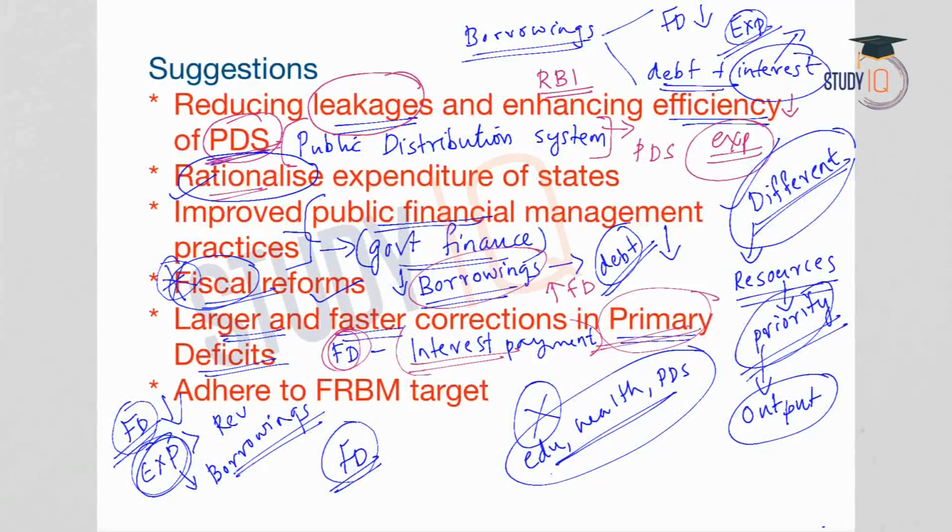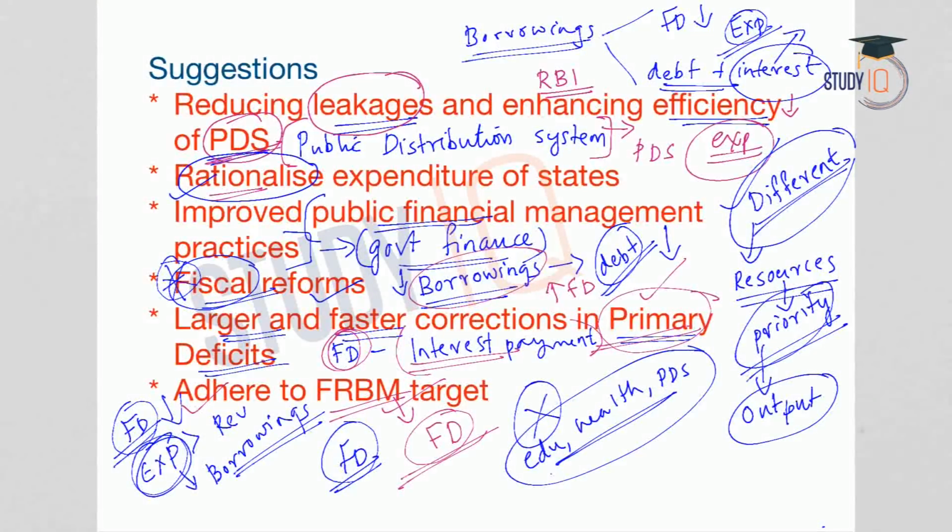So, reforms or corrections in primary deficit means that expenditures other than borrowings should be corrected. This can be in the form of developmental expenditure of the government, social sector expenditure of the government, welfare schemes of the government, etc. So, the governments need to rationalize the expenditures other than borrowings. This should also be a larger focus of the state governments. And another important suggestion is to adhere to the FRBM target. FRBM means fiscal responsibility and budgetary management. So the FRBM is targeting to bring down the fiscal deficit.